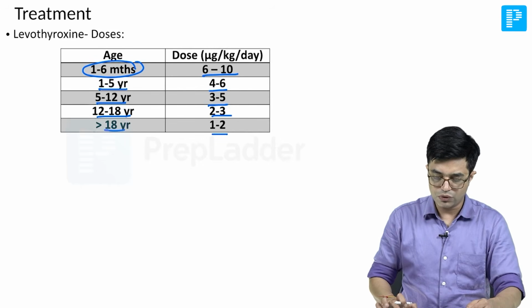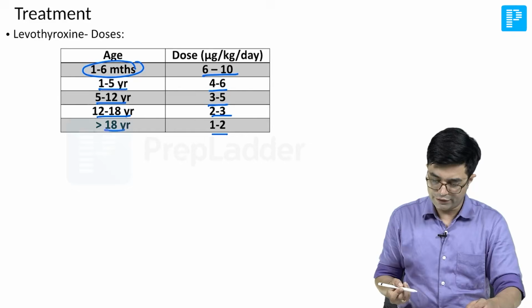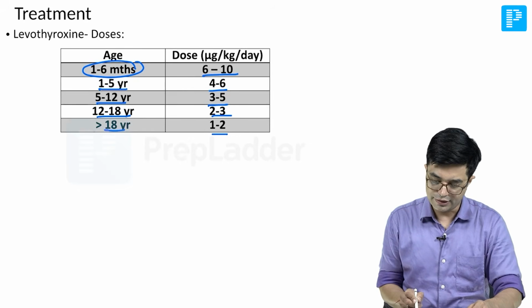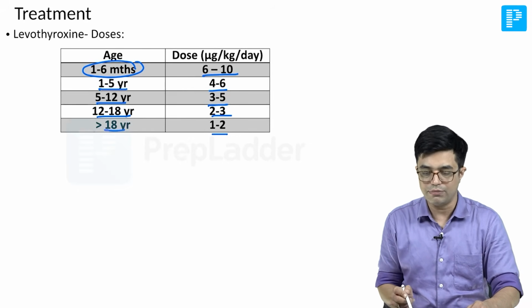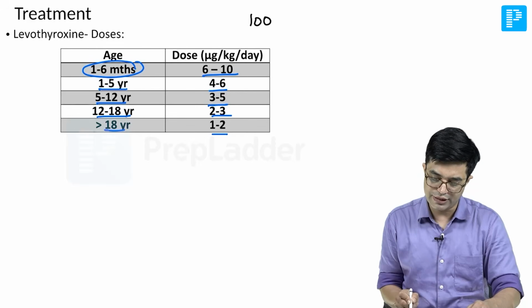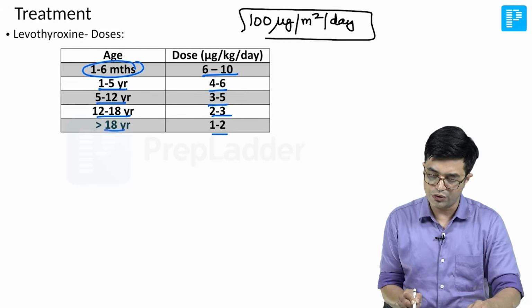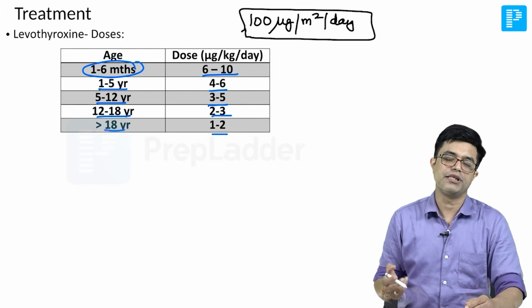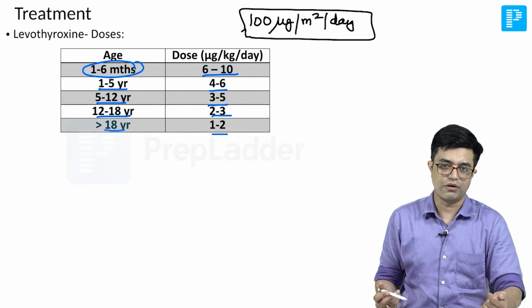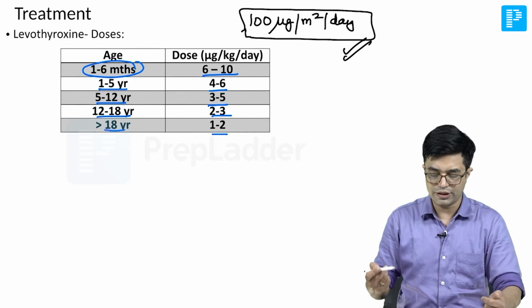There is also a formula given in some of the Indian textbooks which says that other than age, body surface area can be used, and books give the formula that 100 micrograms per meter square body surface area per day can be used for calculating the dose in children. So this is another alternate formula that you can use.